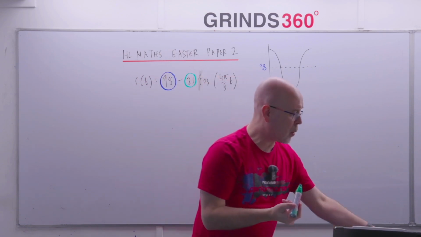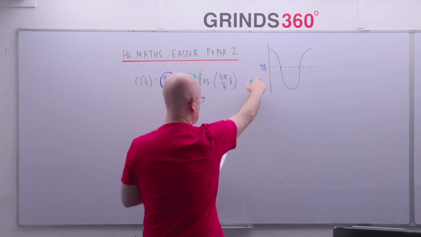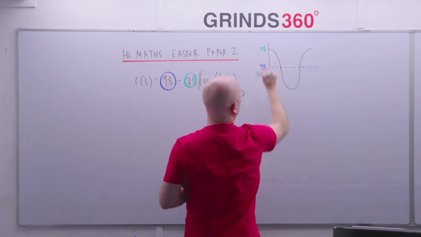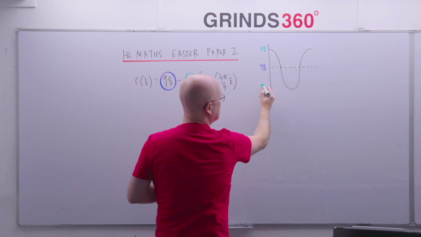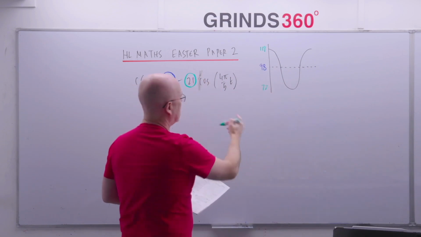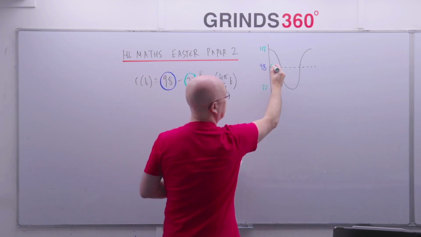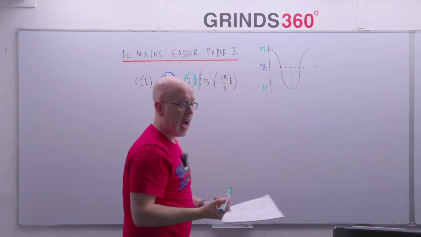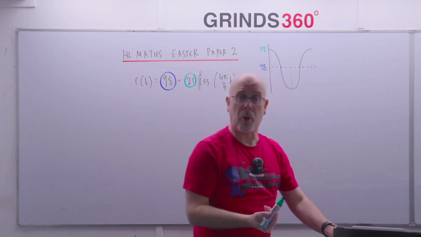So if we go up by 21, we'll add 21 here, and that'll bring us up as high as 119, right? And if we subtract 21 here, it'll bring us down as low as 77. So that number there is the amplitude. It's how far up and how far down, above and below the center line your graph will go. And that will allow you to work out what the highest and lowest points in the graph are.